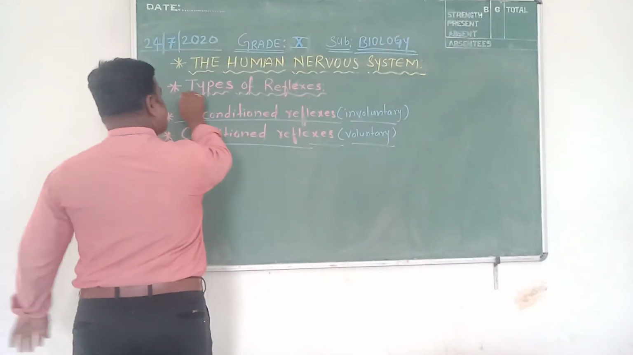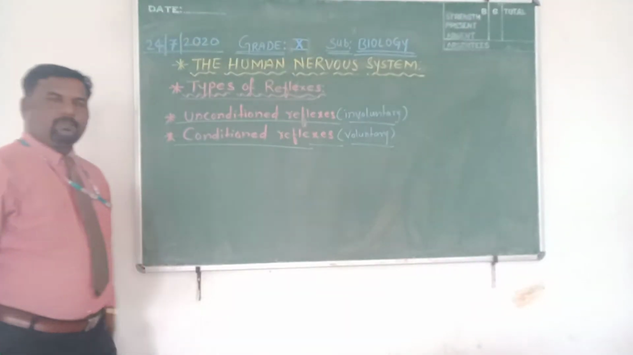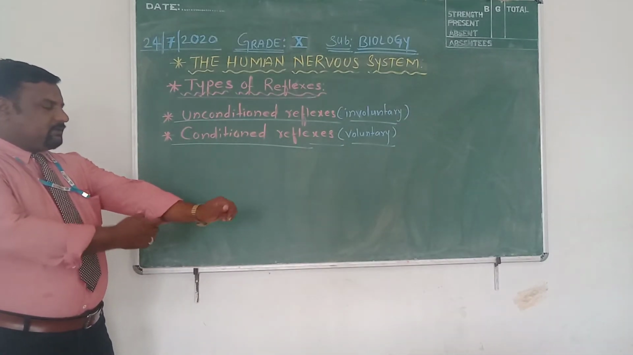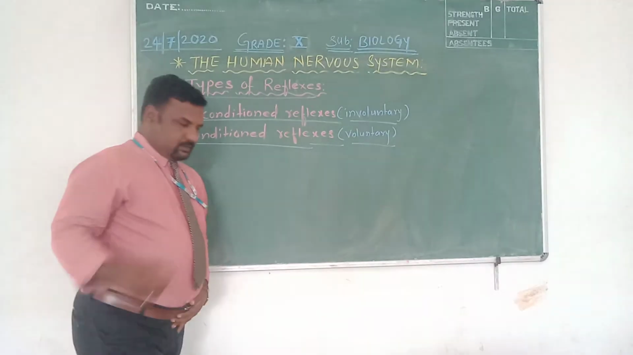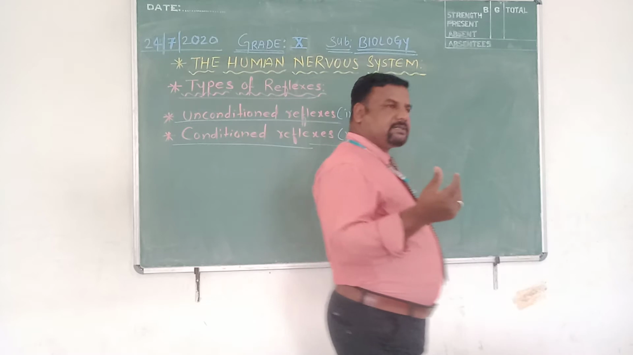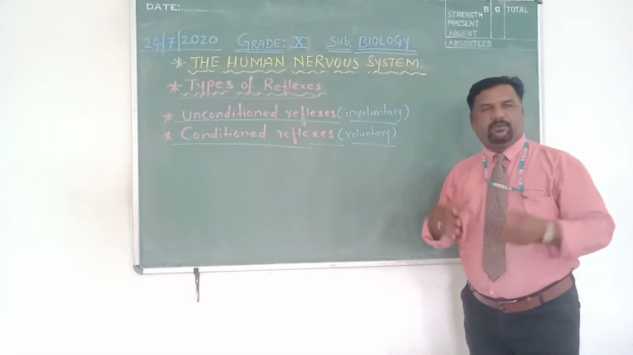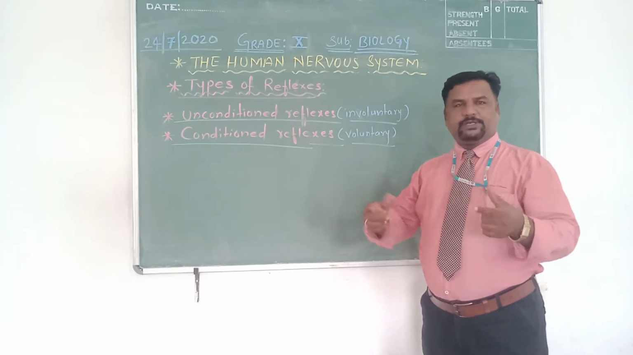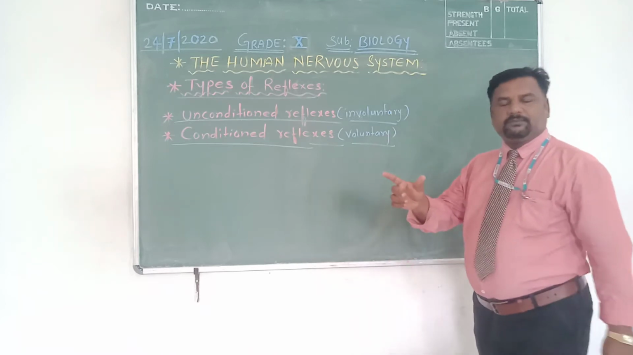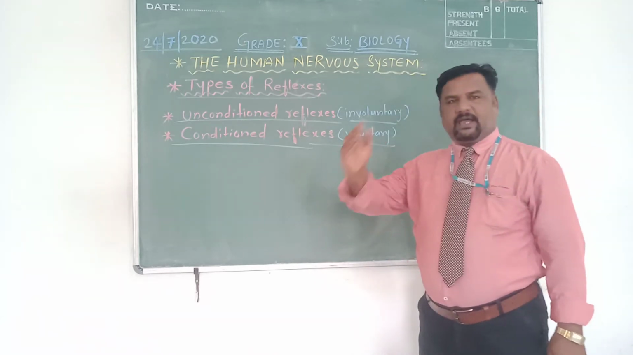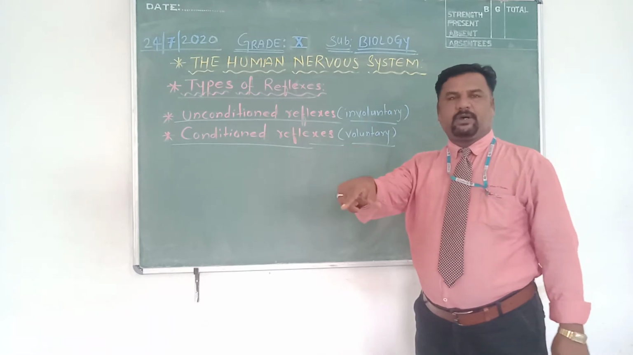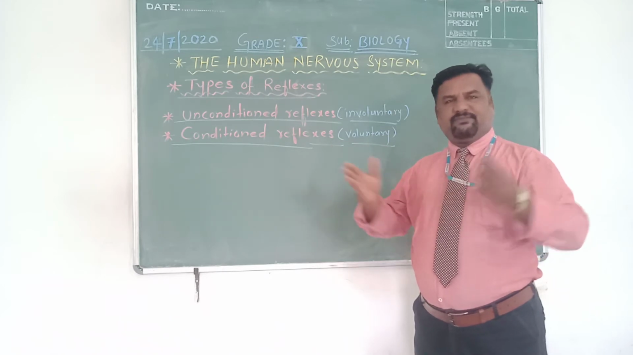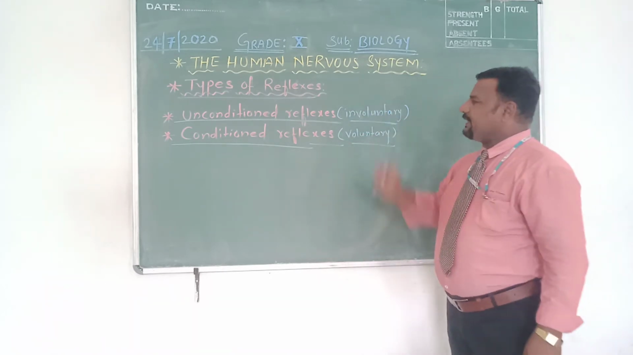Today, the types of reflexes. What are reflexes and reflex action? We already learned. When any stimulus is applied on a body part, the sensory neuron generates a nerve impulse, which goes to the spinal cord. The spinal cord itself analyzes it and generates a response back through the motor neuron to the effector organ without involvement of the brain. That is reflex action. Now, types of reflexes.